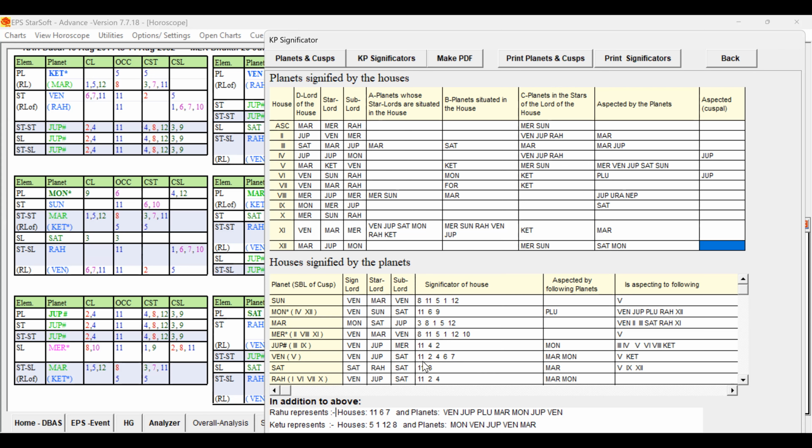Venus in the star of Jupiter, 11, 2, 4, 6, 7. Sublord Saturn, Saturn is 11 and 3. There is no 9, 12 significator. 9 significators are different, Sun, 12 significators are different. So those planets did not favor the event.